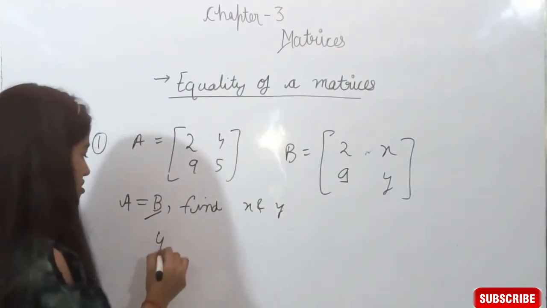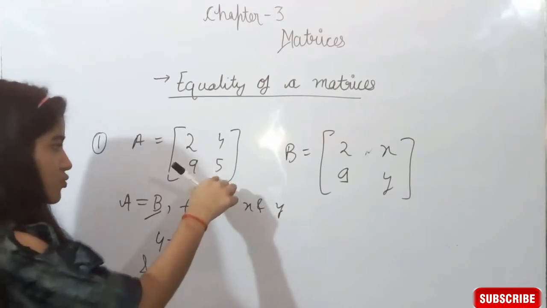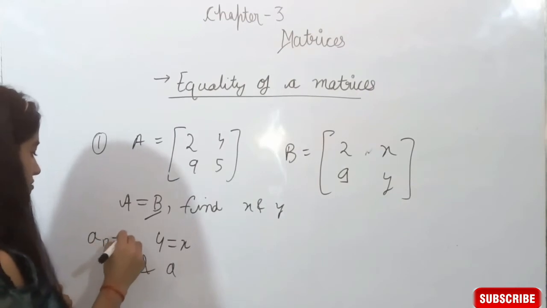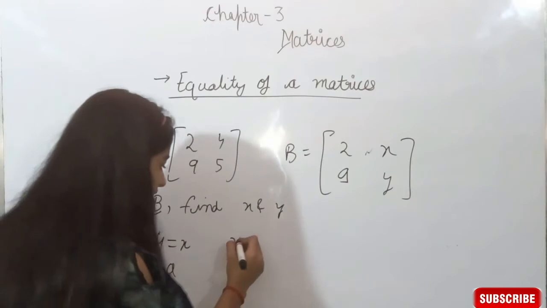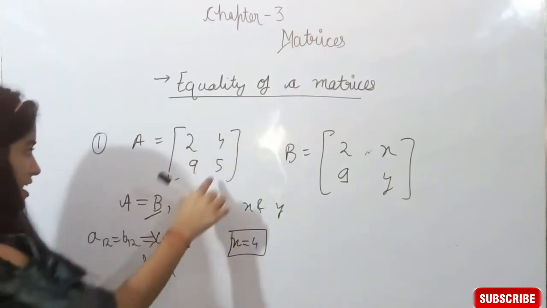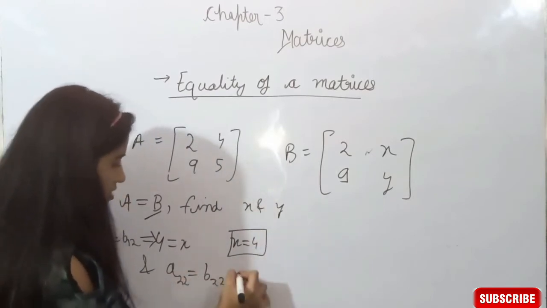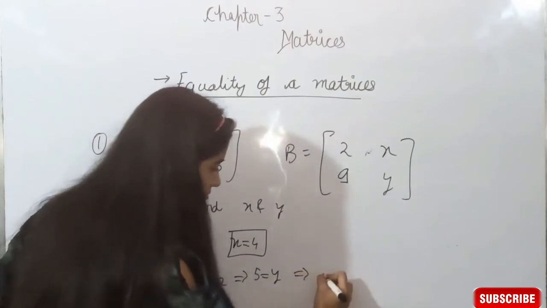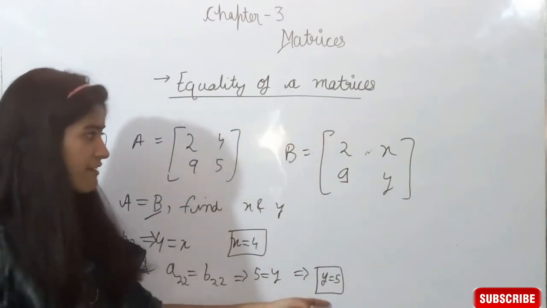So 4 equal to x, and the last is A22. A12 B12 के इक्वल होना चाहिए, जो कि 4 equal to x. So हमें x क्या मिला, 4. A22 should be equal to B22, that is 5 should be equal to y, so we get y equal to 5. So x की वैल्यू 4 है, y की वैल्यू 5 है.